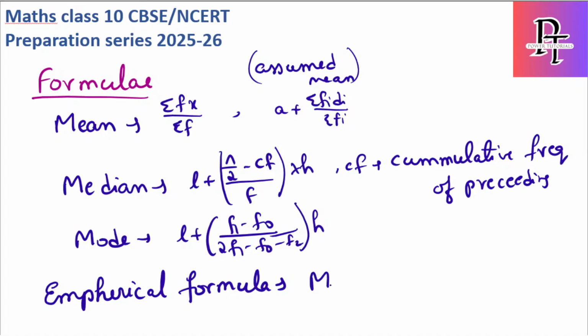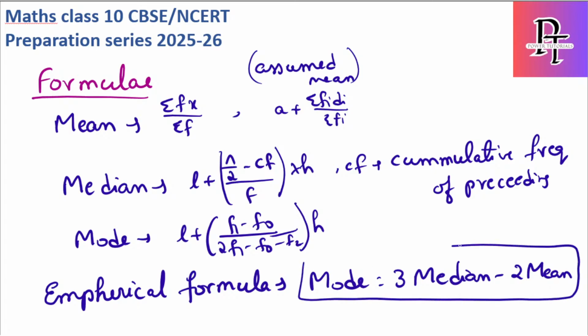The relation is mode is equal to 3 median minus 2 mean. This is the formula where we have the relation between mode, median and mean. We are going to use only these; this is enough from this entire chapter. If you remember all these formulas and know how to apply them in the questions, then you can easily score 4 to 6 marks from this chapter in the board exam.